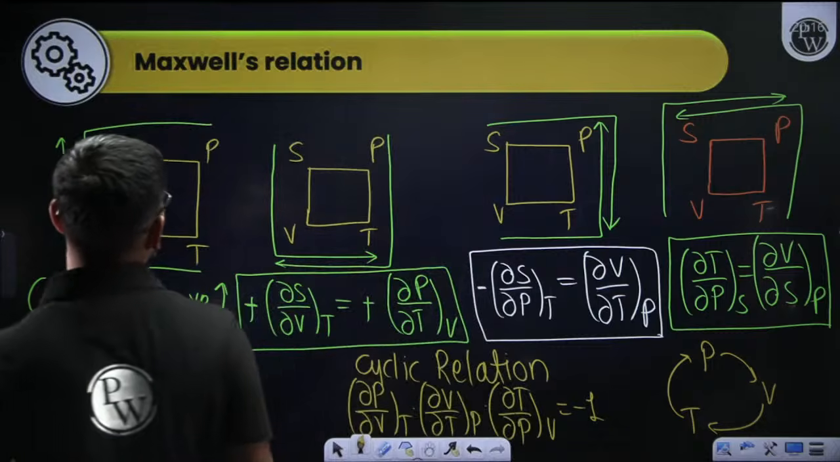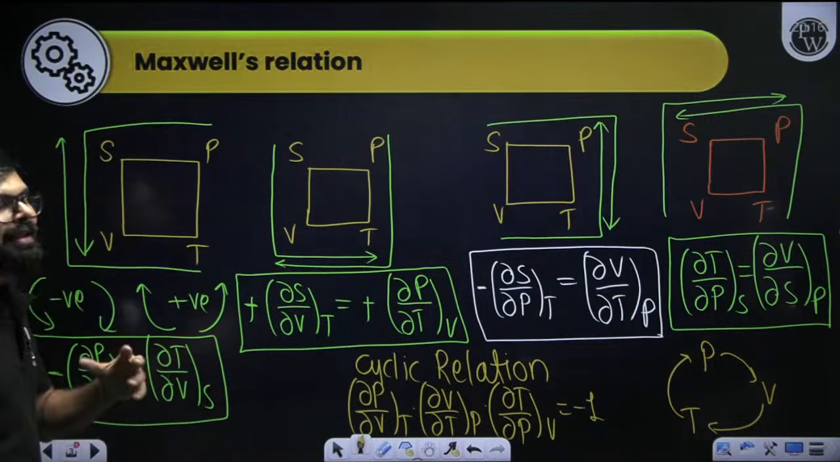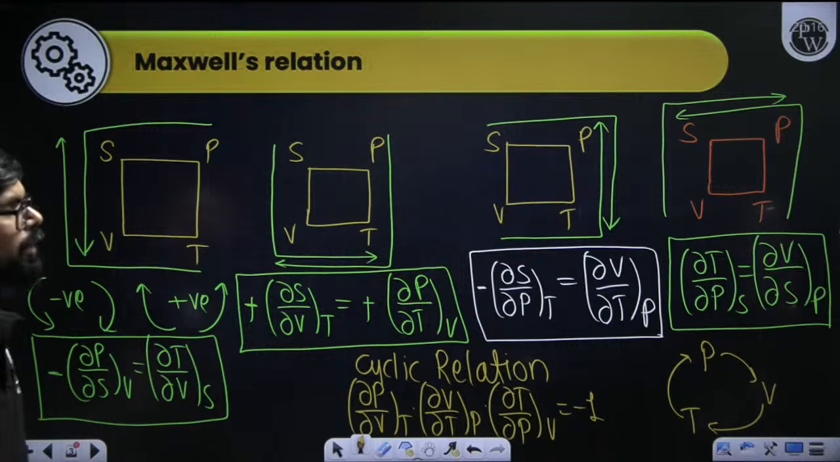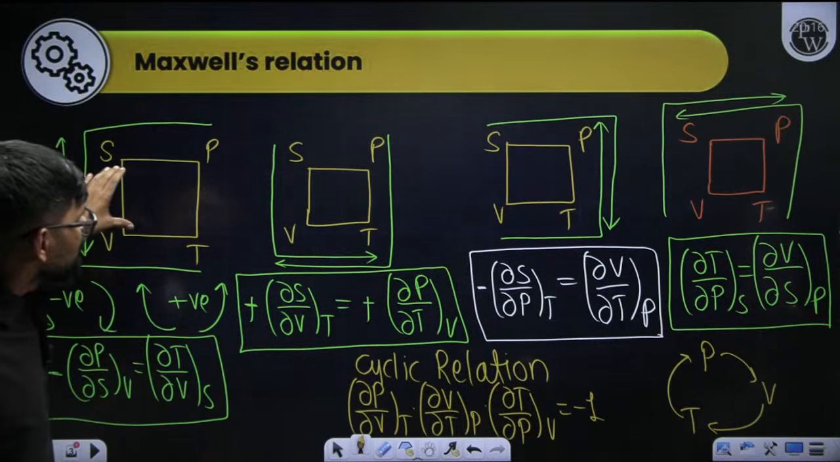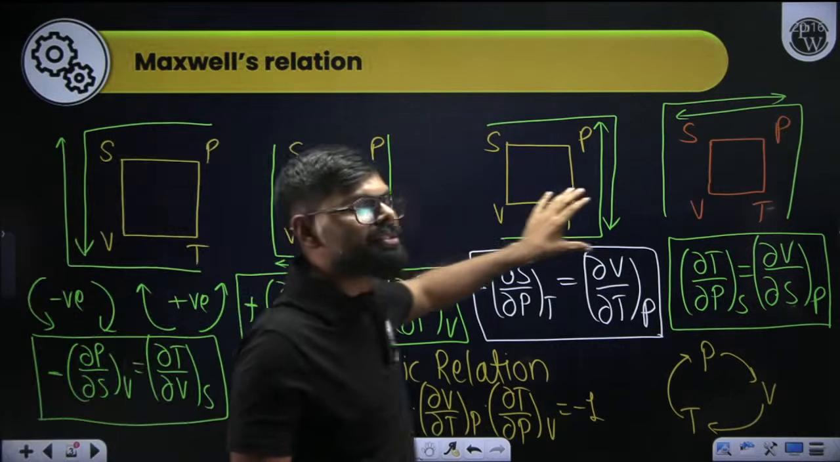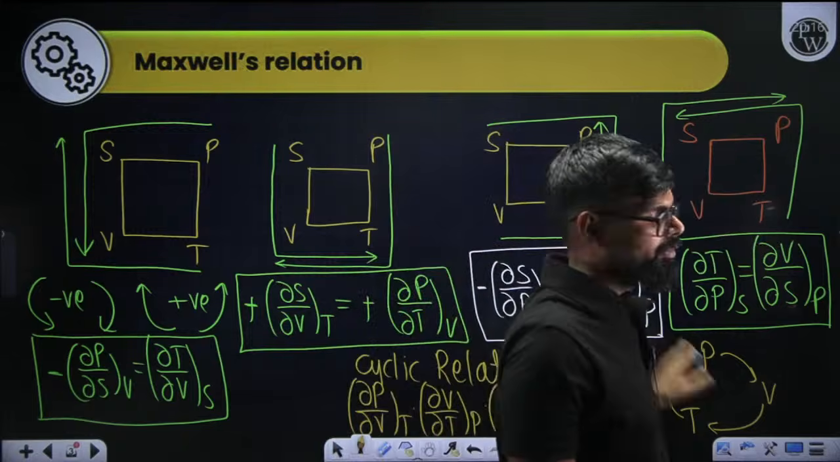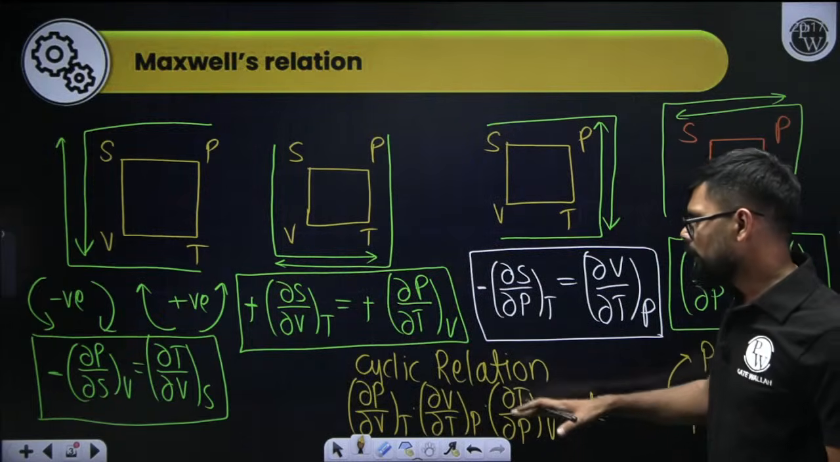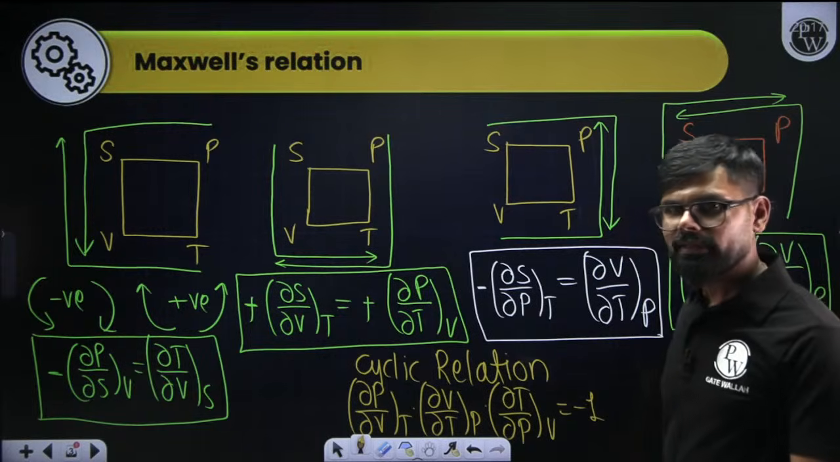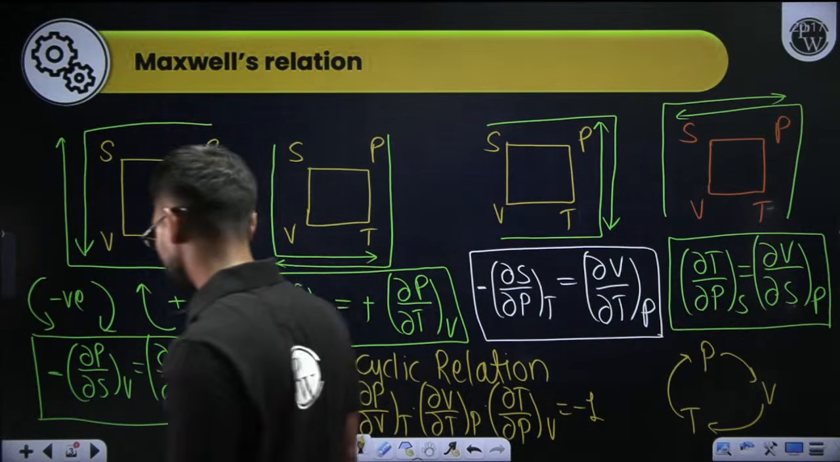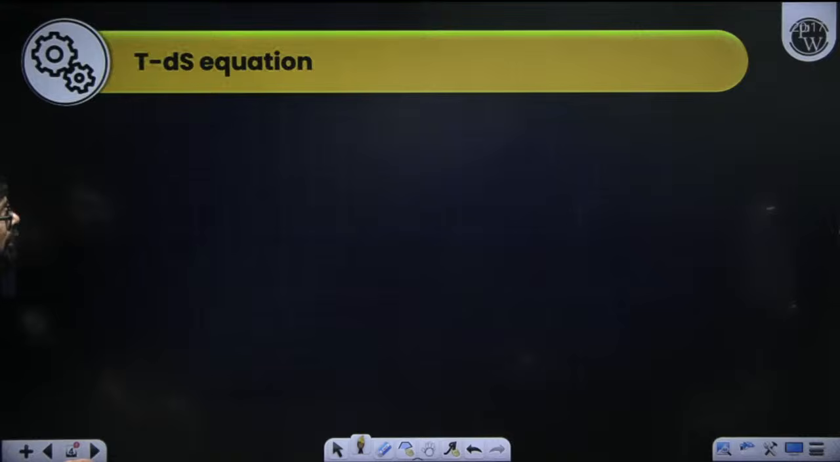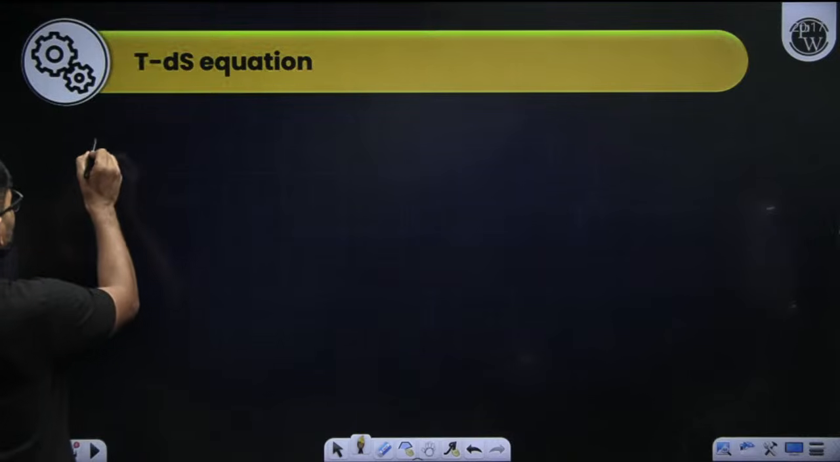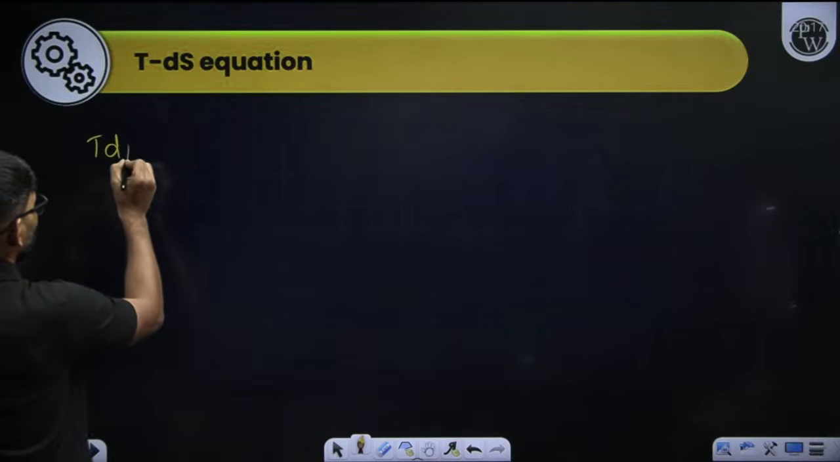So, my dear student friends, what exactly do you need to remember? First, you need to remember the Maxwell relations. Another point is the cyclic relation. Then coming to the TdS equations, what is the TdS equation? There are two TdS equations.